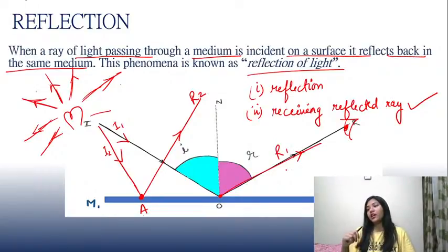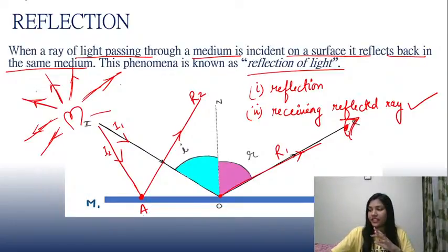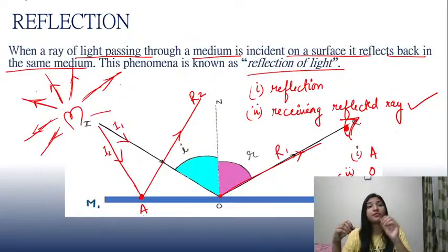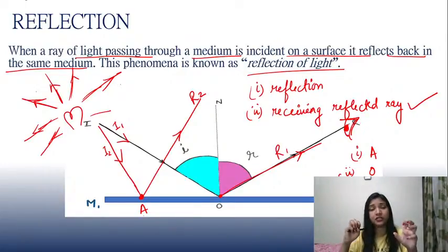Now, the question is, the person over here, the eye, will be able to see point A, point O, or the third option, it can see both A and O. ये जो आई है यहाँ पे, ये कौन से पॉइंट्स को देख सकता है? पॉइंट A, पॉइंट O, या फिर दोनों पॉइंट A और O को, दोनों को देख सकता है.